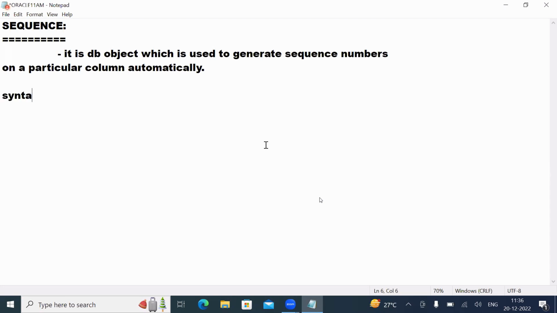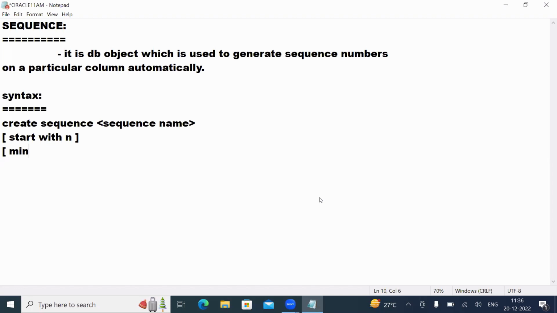And before knowing every parameter, what is the syntax? Create sequence, and give your sequence name. And in the sequence, we have some parameters. The first parameter is called start with n. Then we have min value n, another parameter.